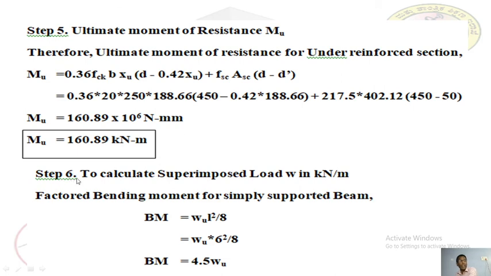Now step number 6, to calculate the superimposed load W in kilonewton per meter. A simply supported beam carrying UDL W, the maximum bending moment at center. This you studied in strength of material last year. Maximum bending moment is equal to WL square by 8. Now substitute WU into L, the span is given, 6 square by 8. So you got bending moment is equal to 4.5 WU. This is the external bending moment.